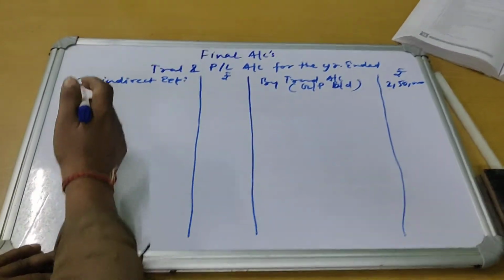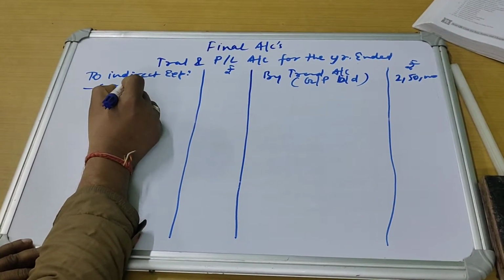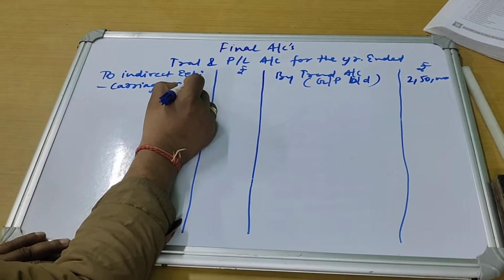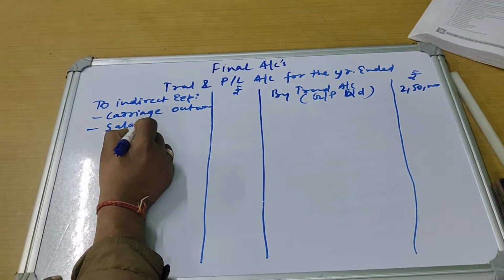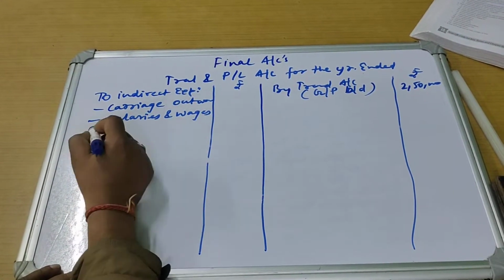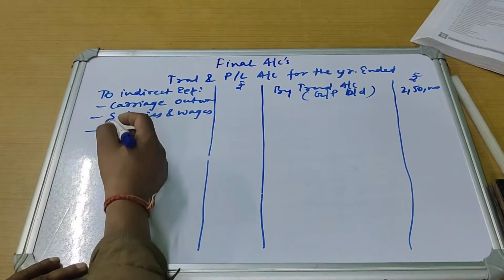What are the examples? Carriage outward means the expenses which are related to sales. Then you have salaries and wages, more of salaries, less of wages.